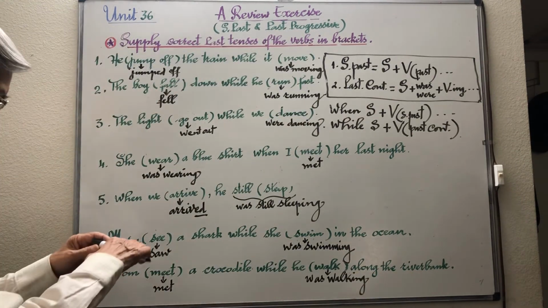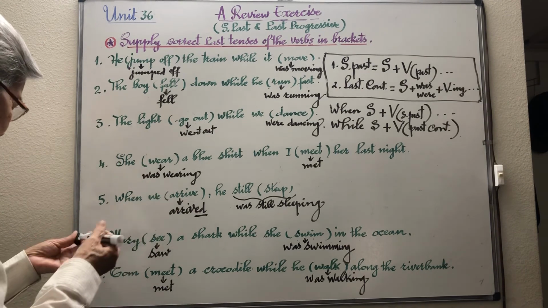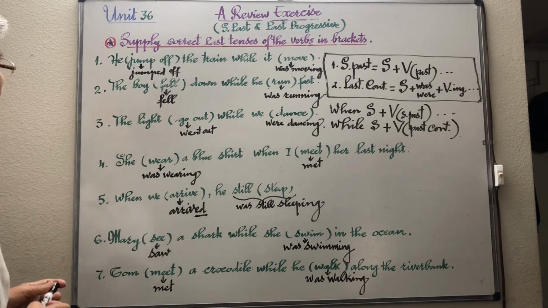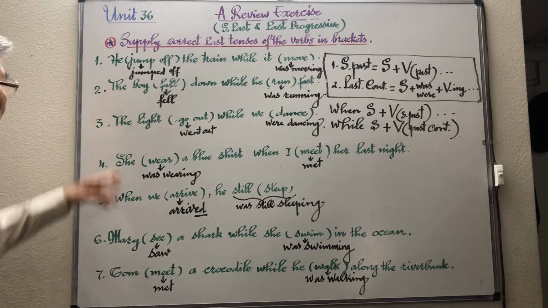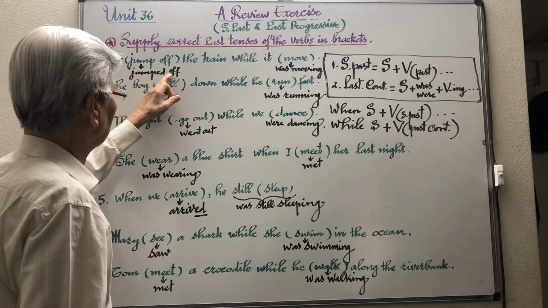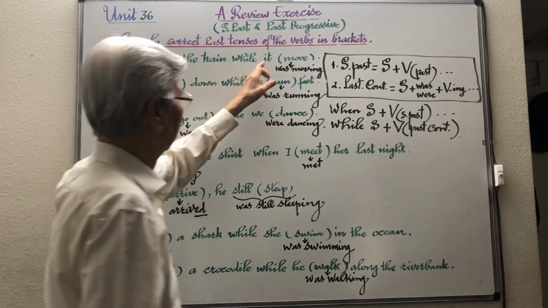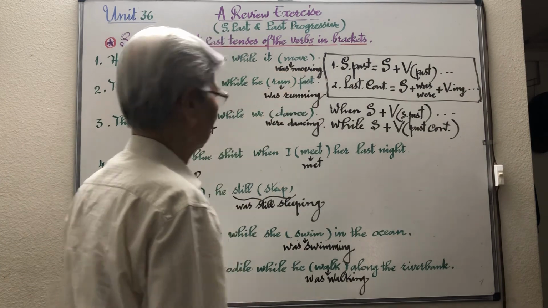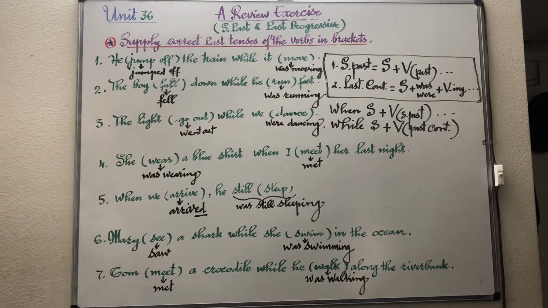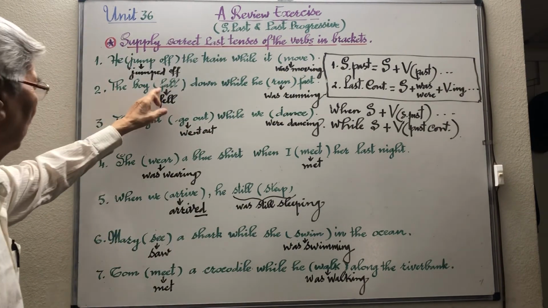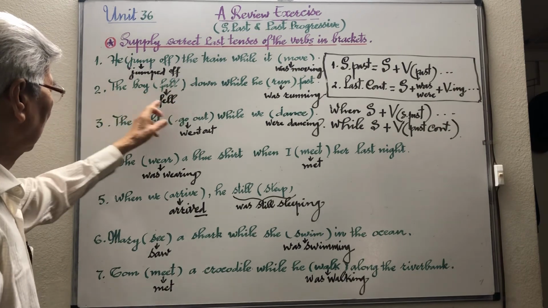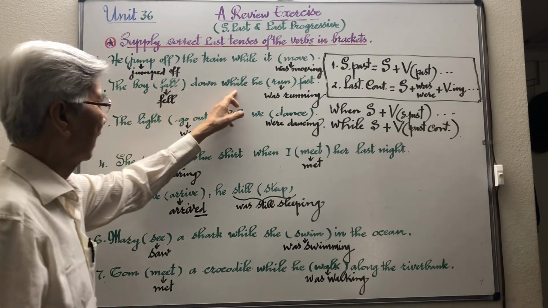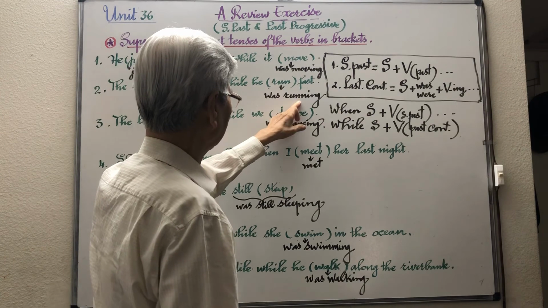Now let's check again. He jumped off the train while it was moving. Right, that's right. The boy fell down while he was running.